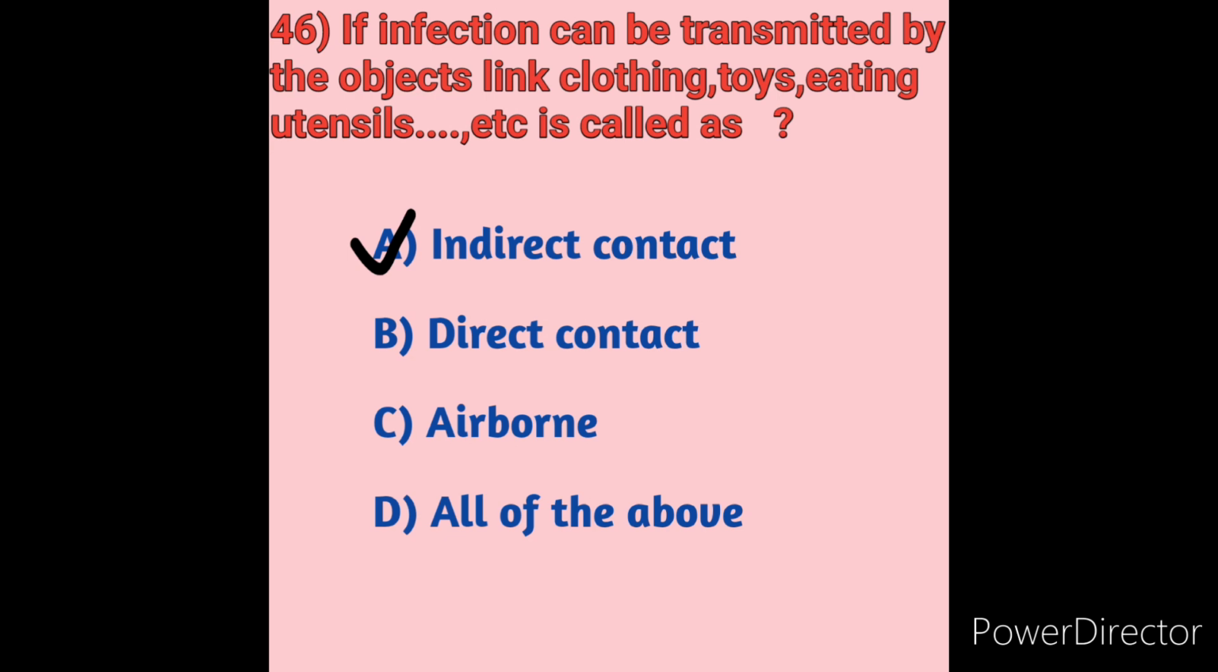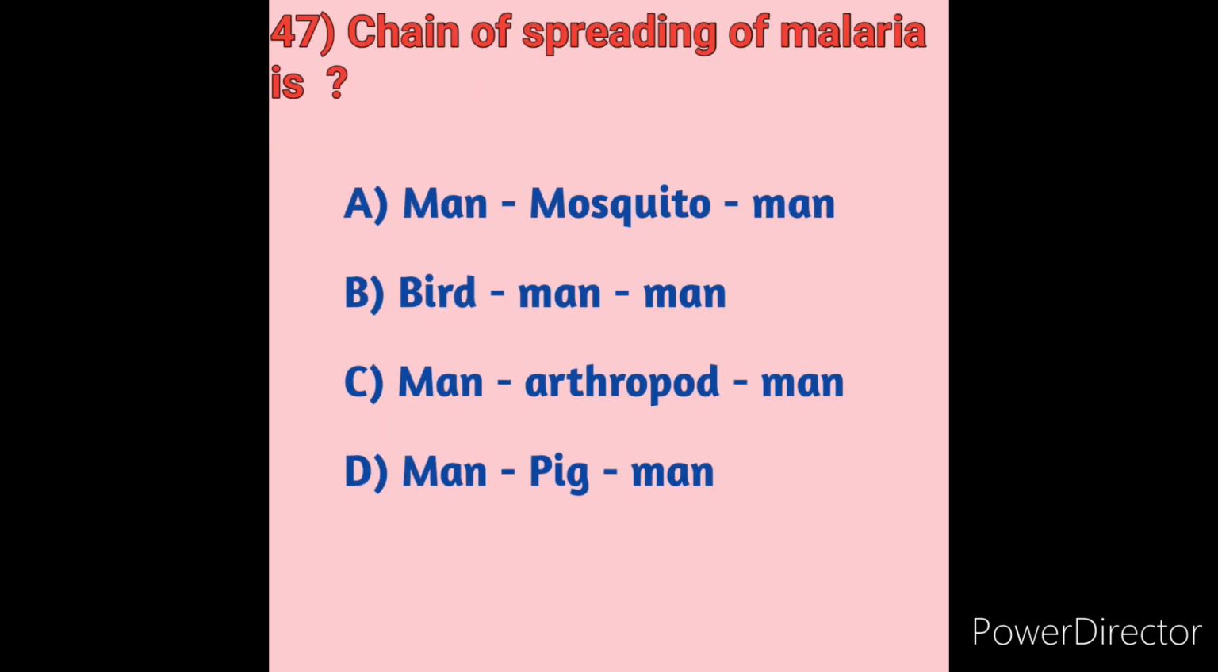Next we will move on to question number 47. What is the chain of spreading of malaria? We will see the options. Option A, man, mosquito, man. Option B, bird, man to man.